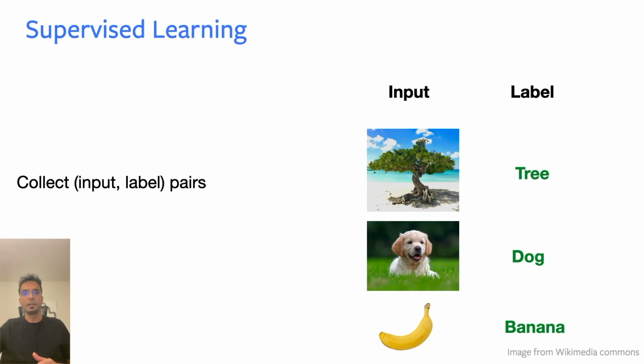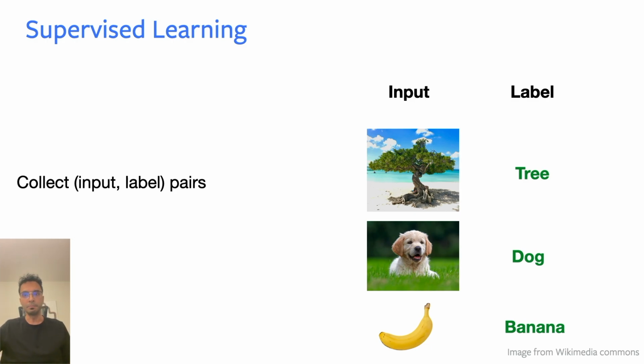We first start by collecting a set of input label pairs. So let's say we're interested in creating an image recognition model. Given an input image, this model is going to predict the prominent object in that particular image. So we'll start by collecting a set of images, and then we'll ask human annotators to label that particular image. In the first image, we have an annotation or a label given by a human saying that this image contains a tree. For another one, we'll get a dog. For another one, we'll get a banana. And then we essentially have a large set of input and label pairs.